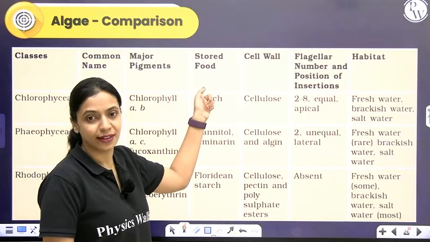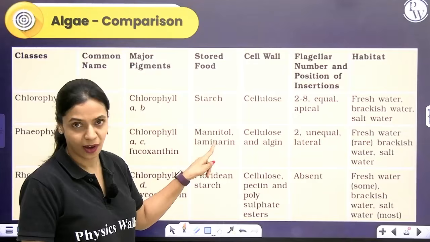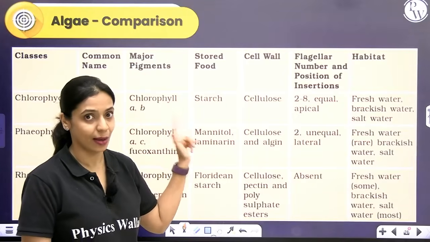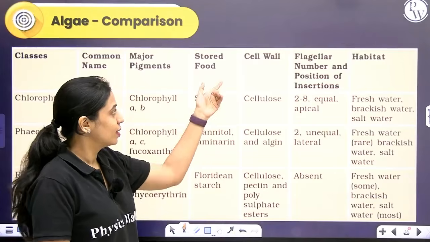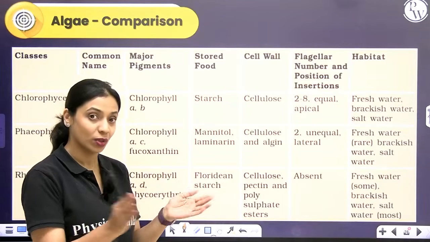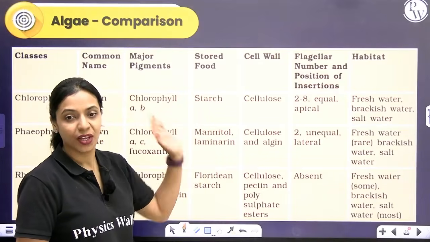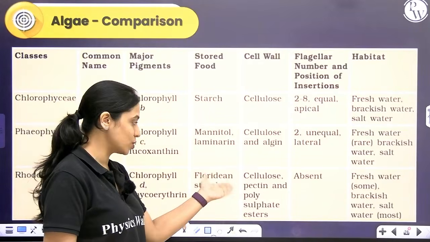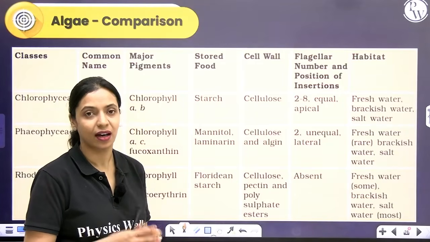Store food, here it is starch, sometimes oil droplets. In Phaeophyceae it can be laminarin or mannitol. Remember Laminaria, laminarin. And in red algae it is Floridian starch. Cell wall, all of them will have cellulose, but along with cellulose, an outer layer of hydrocolloids will be present. In brown algae you see algin. In red algae, you see cellulose, pectin and certain polysulfate esters such as carrageenan and agar.